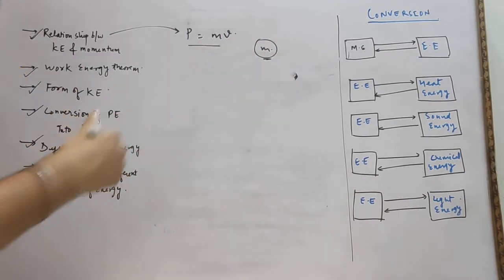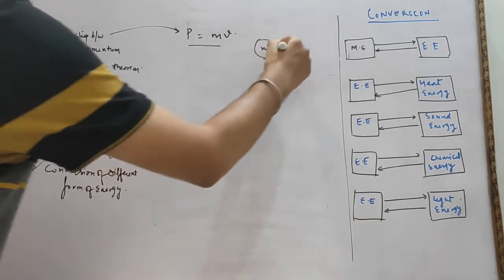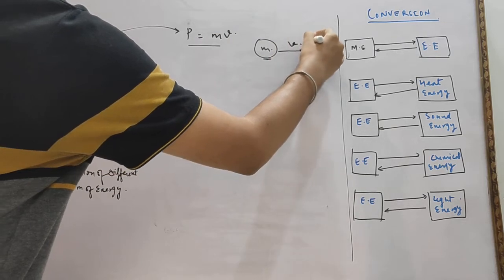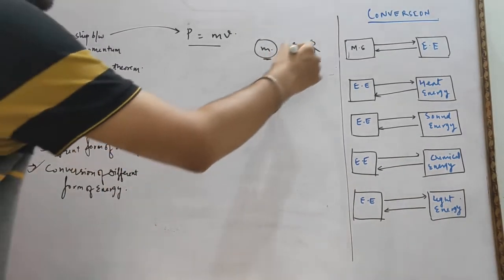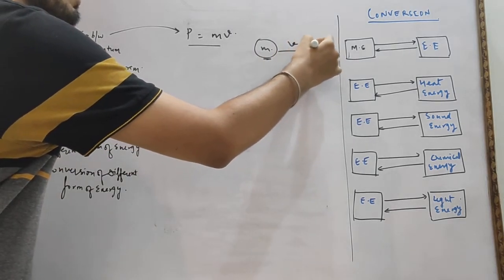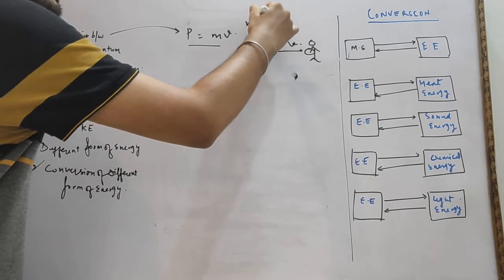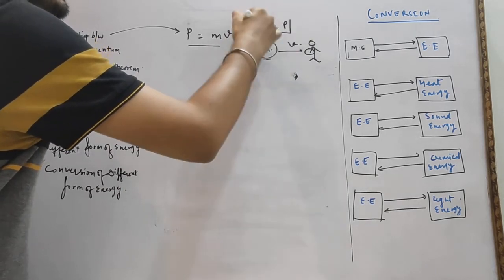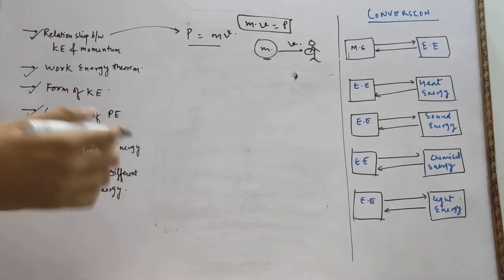If we hold the ball, it will not influence us, but if this body moving with a velocity v directly hits a person, then he will feel the impact. So mass multiplied by velocity becomes a new quantity, momentum, and momentum can hurt a person, who may get injured.